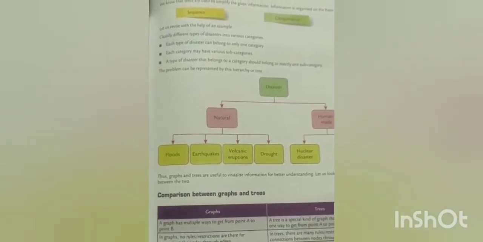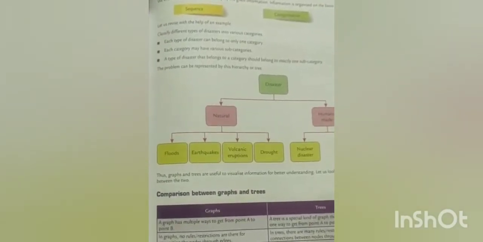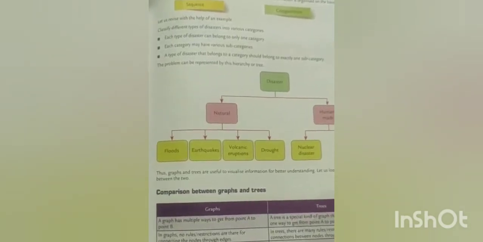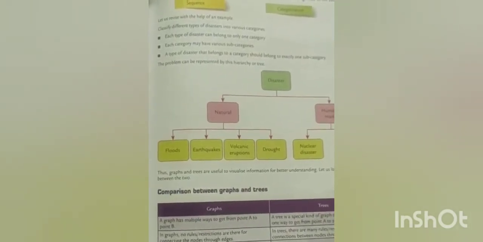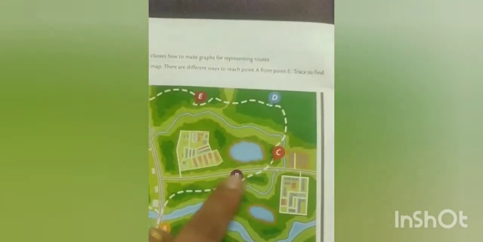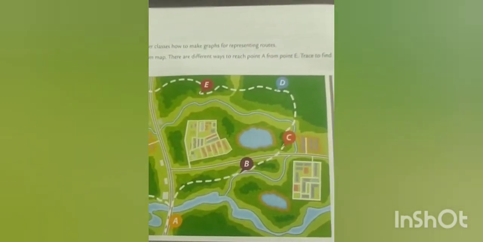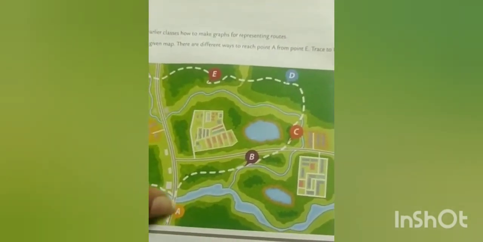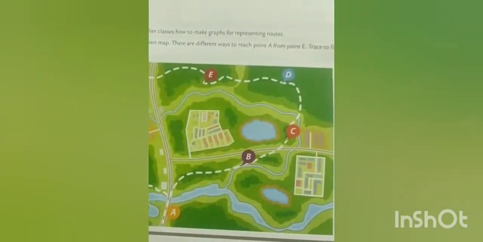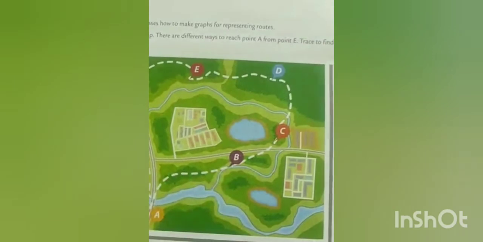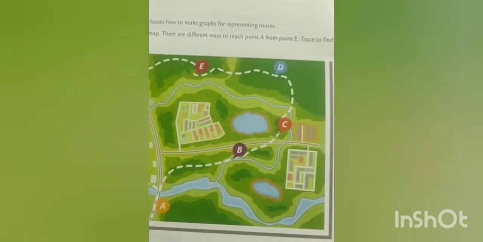Second difference: in graphs, no rules and restrictions apply for connecting the nodes through edges. Edges are basically how you connect two points. Let me show you. This A to B is connected through an edge. A and B are the nodes, and the line connecting A and B becomes the AB edge. Similarly for BC, the line connecting point B and point C becomes its edge.